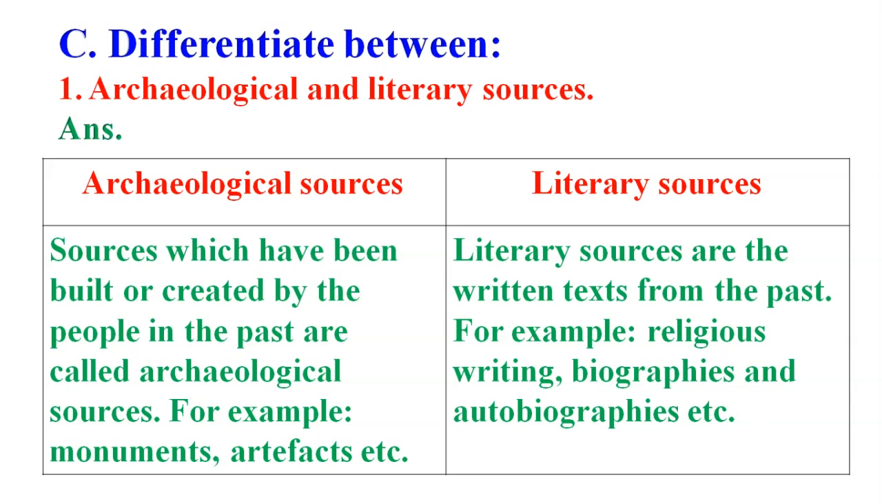Next is literary sources. Literary sources are the written text from the past. Clear? For example, religious writing, means Ramayana, Mahabharata, Tripitaka, the Buddhist text, the Vedas, and biographies and autobiographies, etc. All these are literary sources.